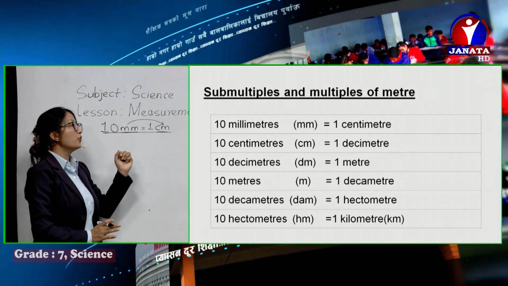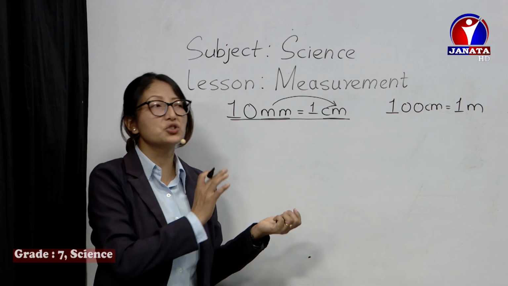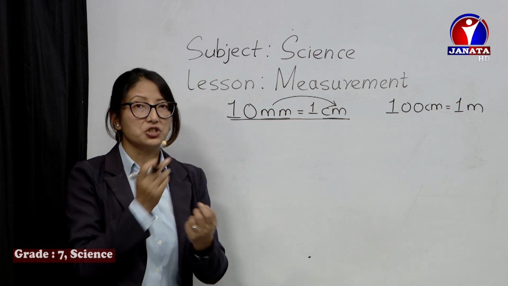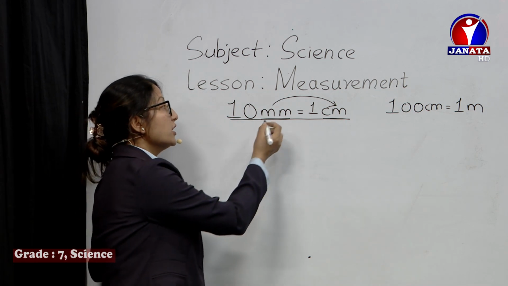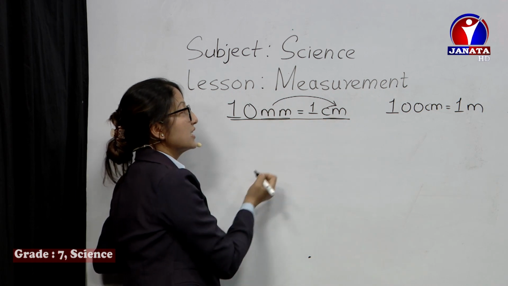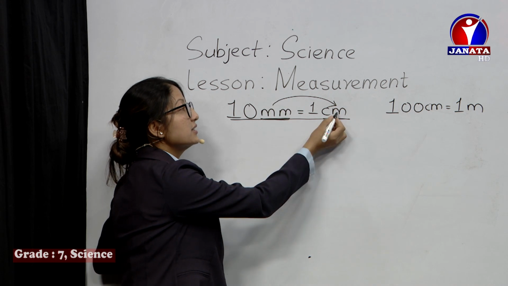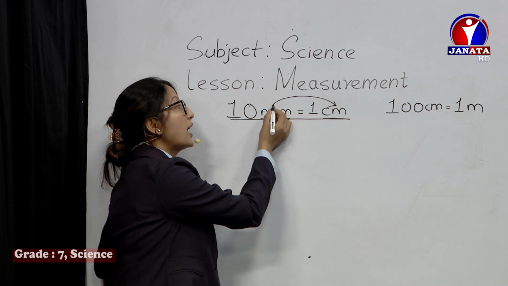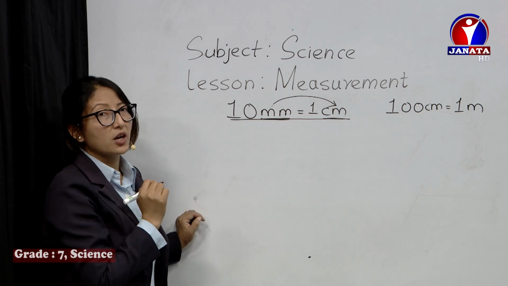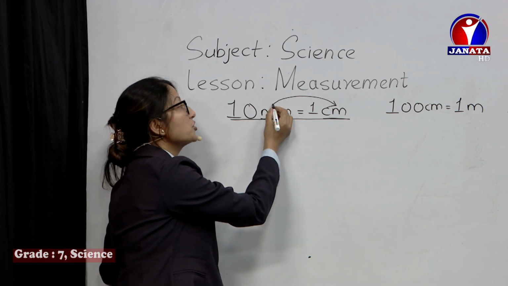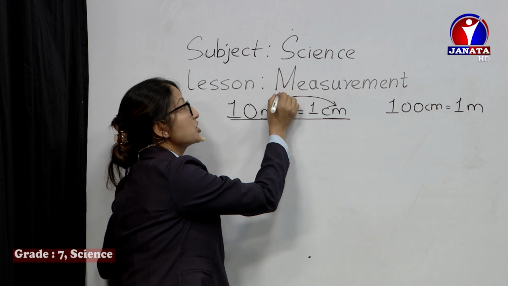Now we have to learn how to convert from a smaller unit to a bigger unit and from a bigger unit to a smaller one. If we have to convert from millimeter to centimeter, this is a sub-multiple, smaller than centimeter. So what do we have to do if it's smaller? First of all, remember the standard relation, and always remember we should divide.